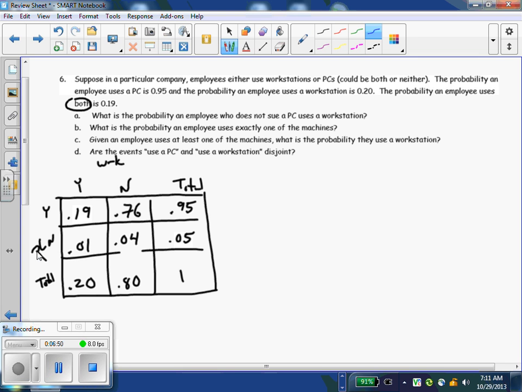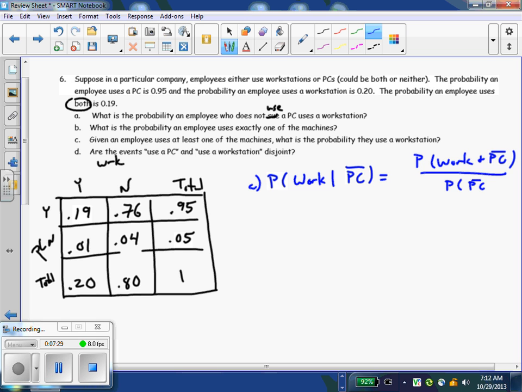So let's answer the questions now. Probability an employee who does not use a PC should be used. Oops. Just noticed that. Does not use. Alright, so what's the probability that an employee who does not use a PC uses a workstation? So there's going to be workstation given. Right? We know that that employee does not use a PC. They don't use a PC. So that would be probability of workstation and not a PC over the probability of not a PC.